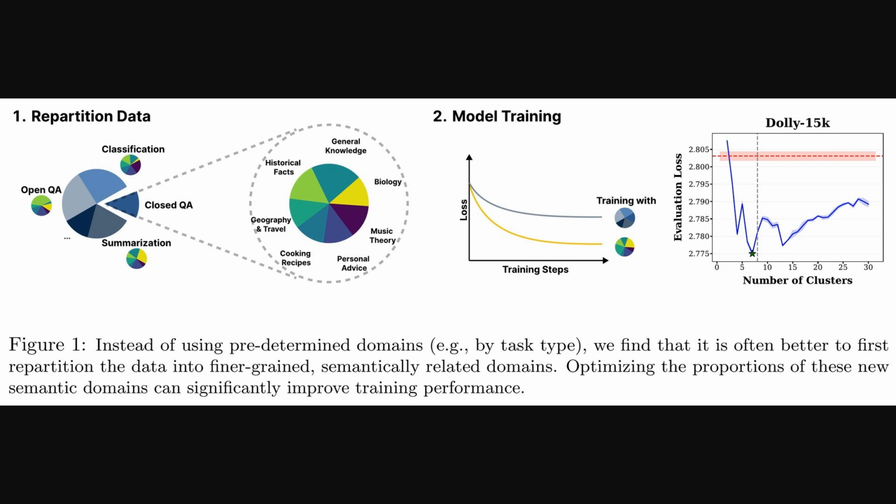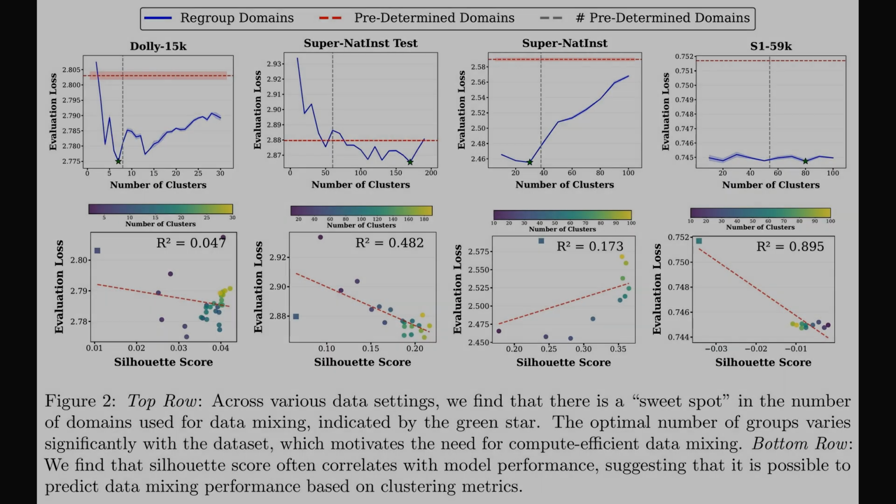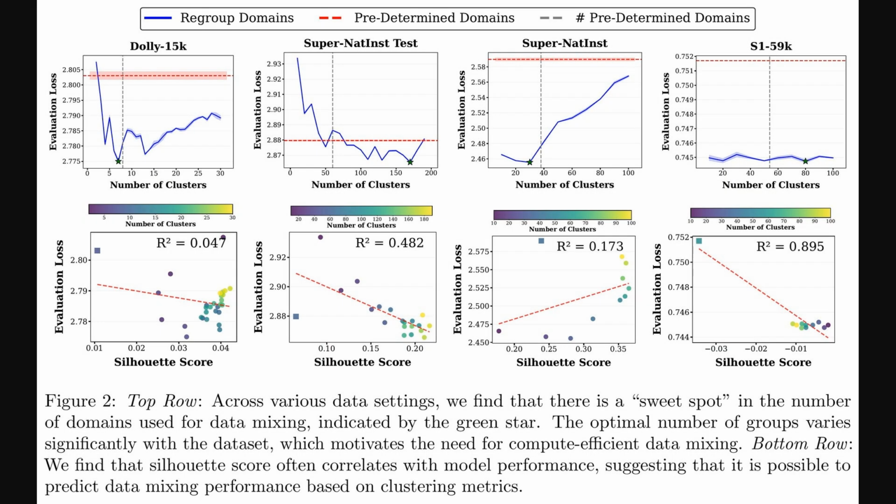The rightmost graph, for the DOLLY 15K dataset, further shows there is an optimal number of these clusters for best performance. Following on from that idea of optimal clusters, this next set of graphs really drives home the point. The top row shows that across different datasets, like DOLLY 15K and SuperNatInst, there is indeed a sweet spot for the number of regroup domains, minimizing evaluation loss.